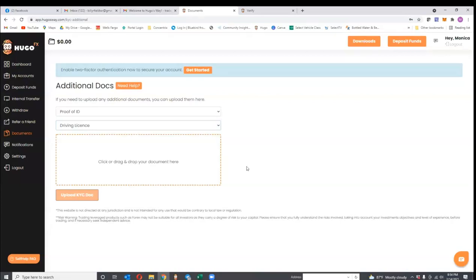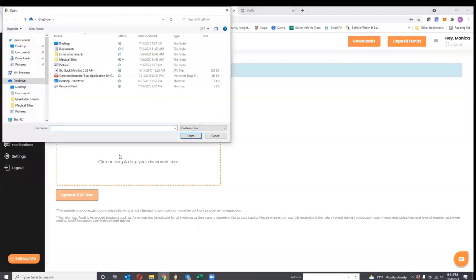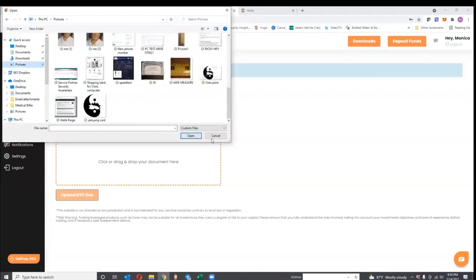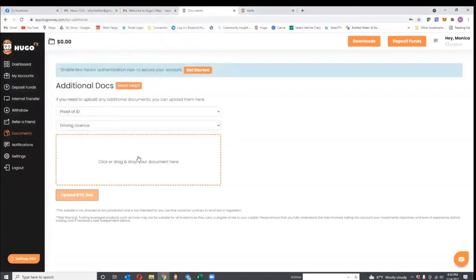Since I don't have any information, I don't think I have it on my computer to even download a picture. Nope, I don't. So in order to do that, you would just send it to yourself and download it. Once you do that, it'll allow you to upload it. Once you do upload it, that's when they will get back to you. You cannot go any further with this account. Ms. Monica, let me say something. On this one, when you do the picture of the front, they're actually going to ask for the back of your driver's license as well, front and back.